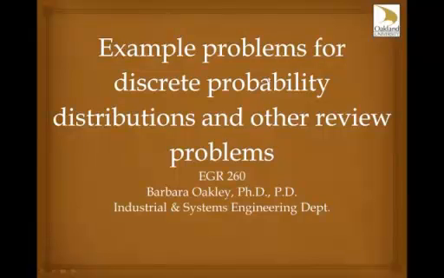Here we go with some final example problems for discrete probability in Chapter 3.